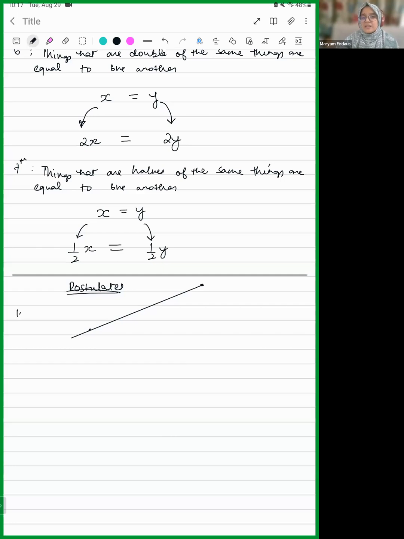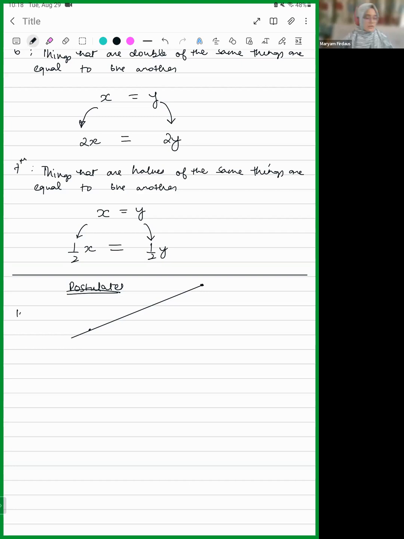There's a unique line. The first one states that from one point to another point is a line, but the second one states that only one line can be drawn passing through 2 points.